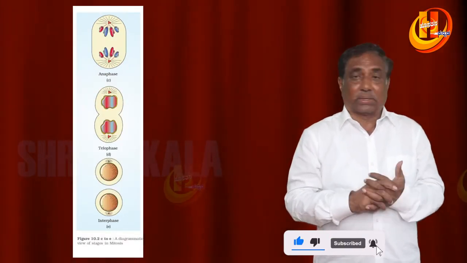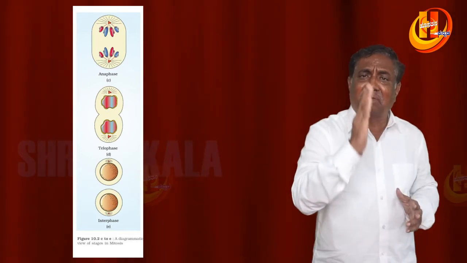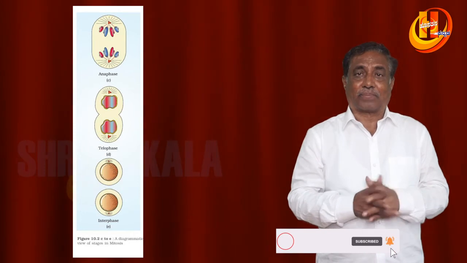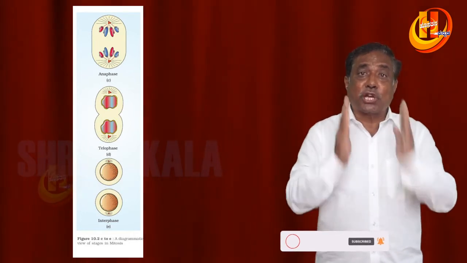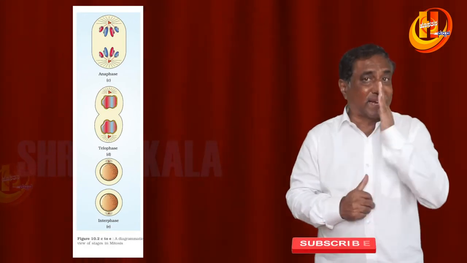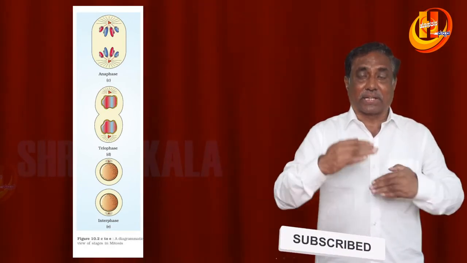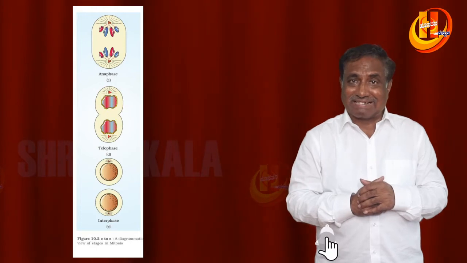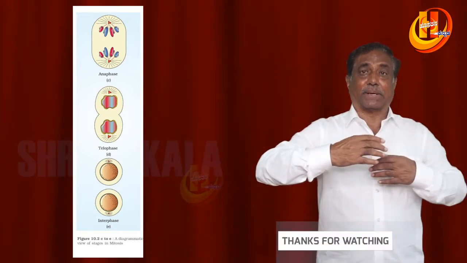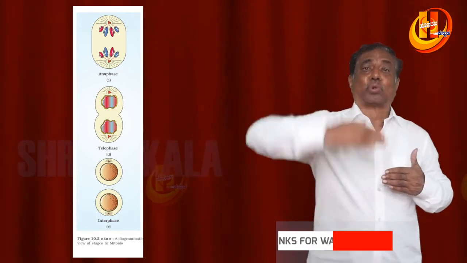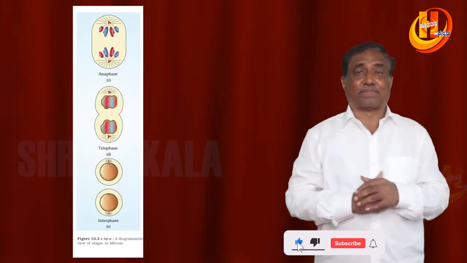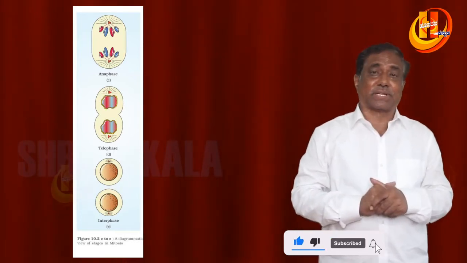And then the anaphase, very important. Here in anaphase, the centromere divides. This is very important. The centromere divides, resulting in the formation of sister chromatids. And these sister chromatids formed move towards the opposite poles. That takes place during the anaphase, which is very important.